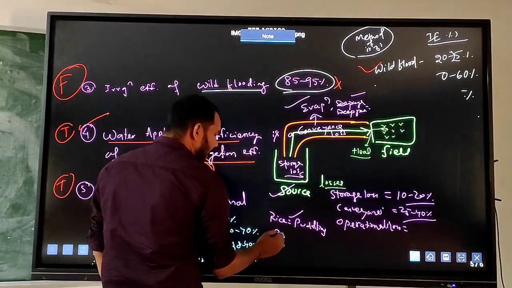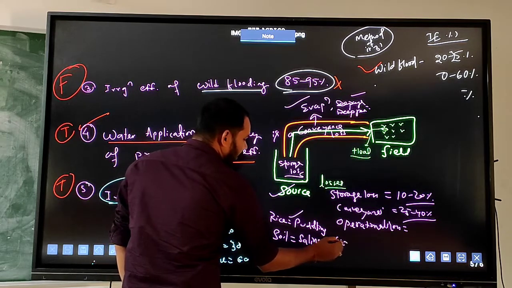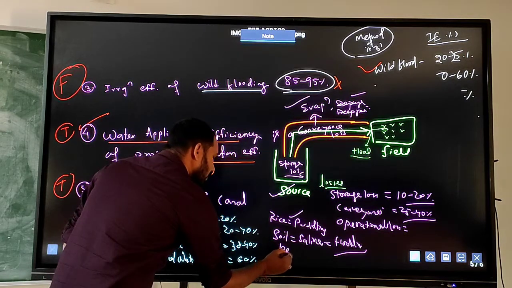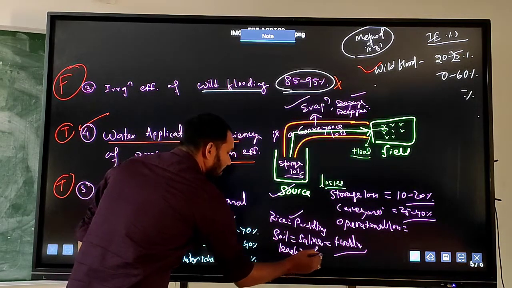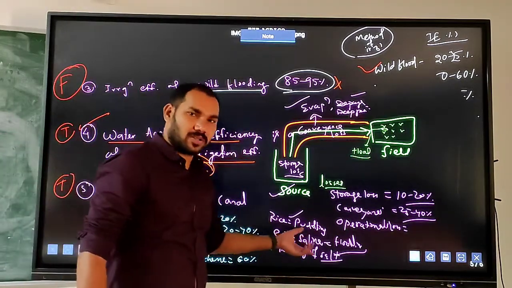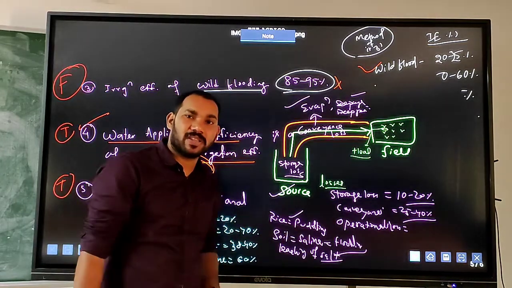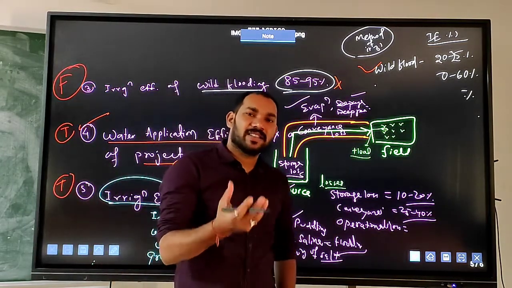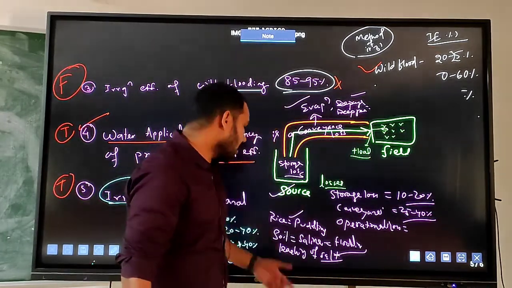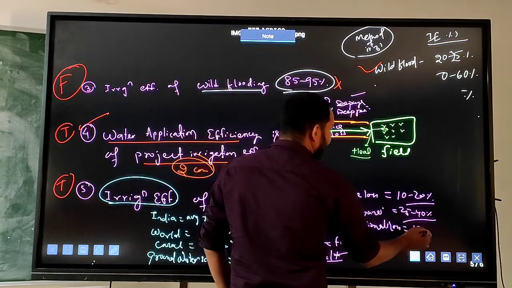If your soil is saline, then go for flooding so that leaching of the salt will take place. So these are the operational losses. If your soil is more saline in nature, then go for the flooding irrigation method. Then whatever salts are there will move down in the soil due to the percolation of water. So these are the operational losses, which indicate 10 to 30%.